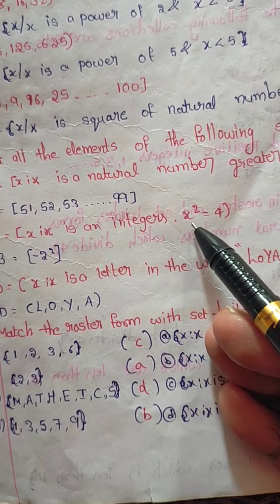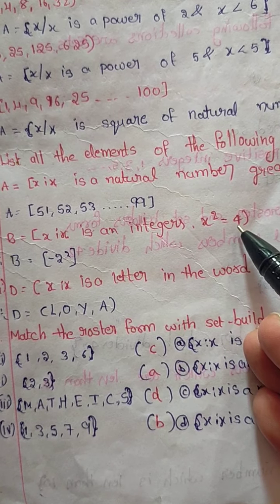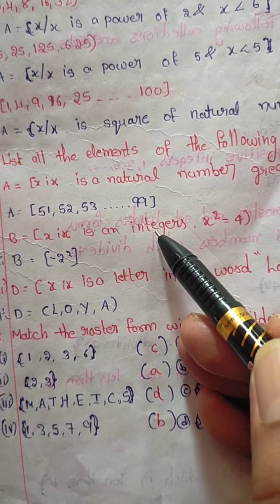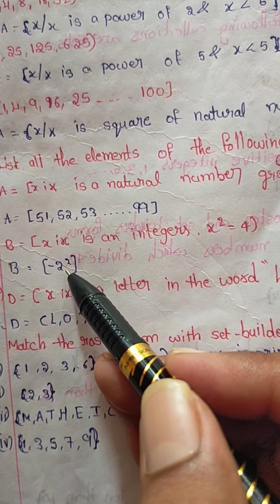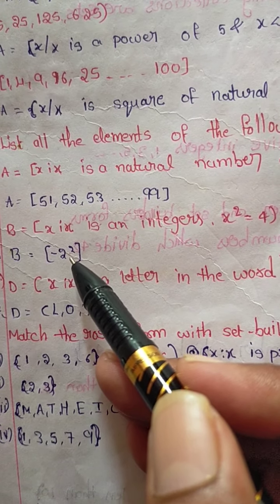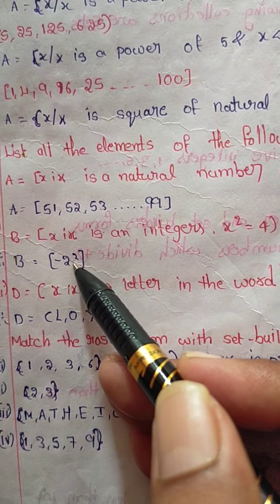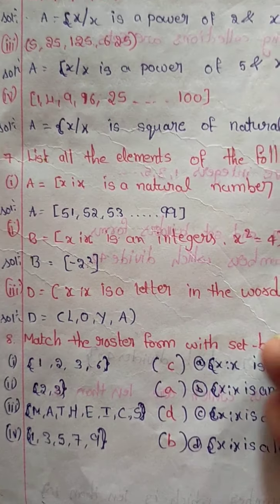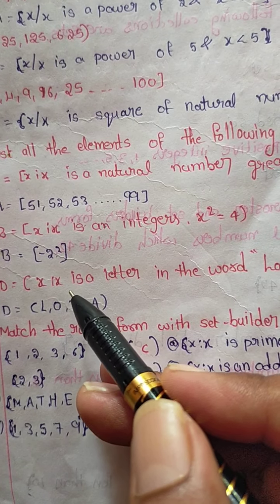X is an integer, X squared equals 4. The integers are minus 2 and 2: minus 2 whole squared is 4, plus 2 whole squared is 4. So minus 2 comma 2.